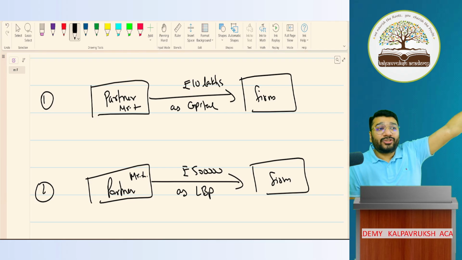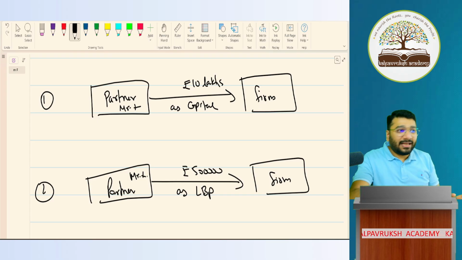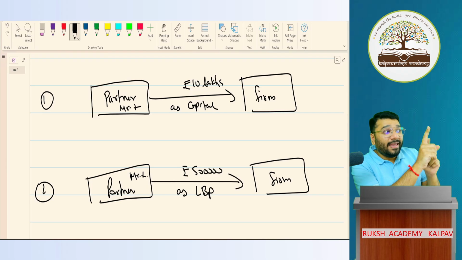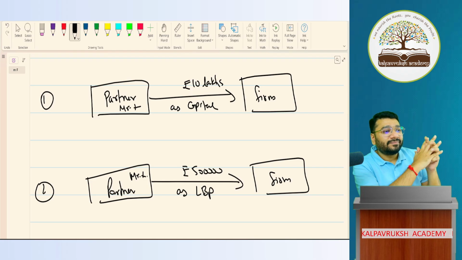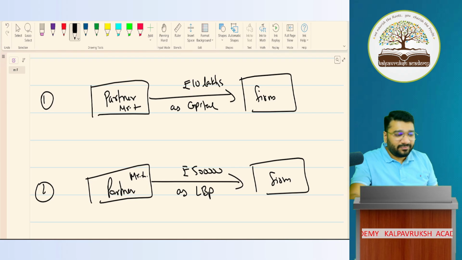Now that you have understood the concept of charge against profit and item of appropriation, now you should be able to answer. I asked this question in the last class also. Why is the partner giving the money sometimes in the form of capital and sometimes in the form of loan? I gave you a hint already. Very good. Even as capital, then he will receive money. Very good. Super. Bang on.